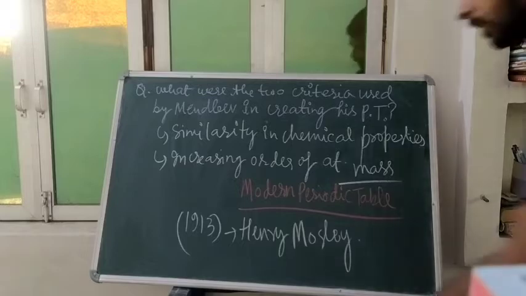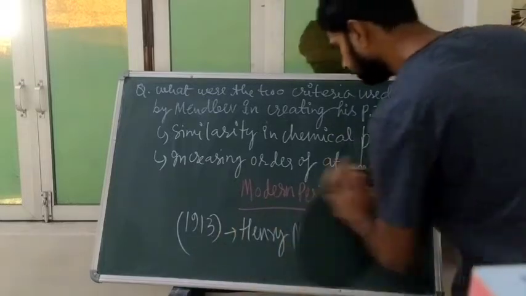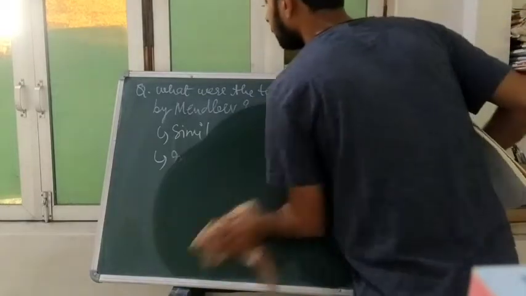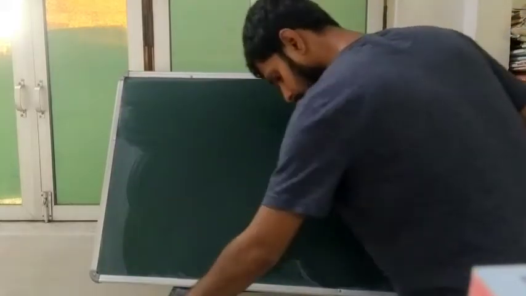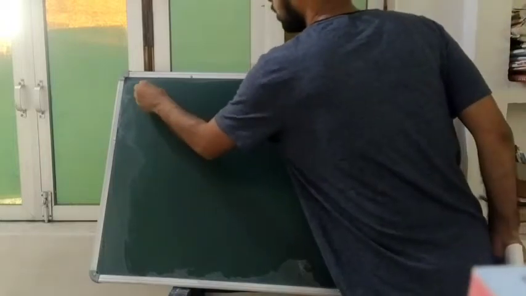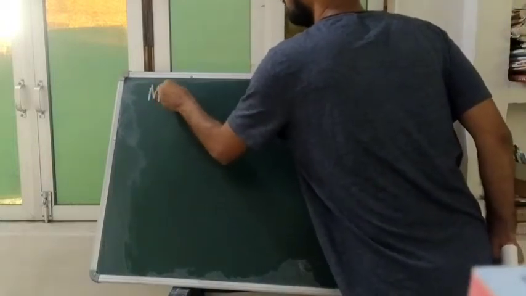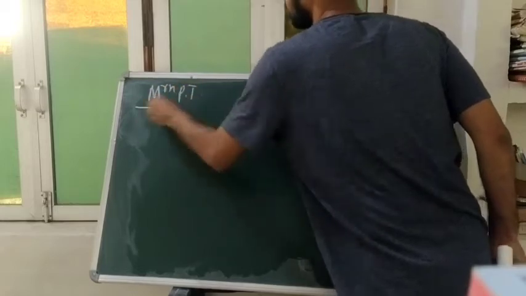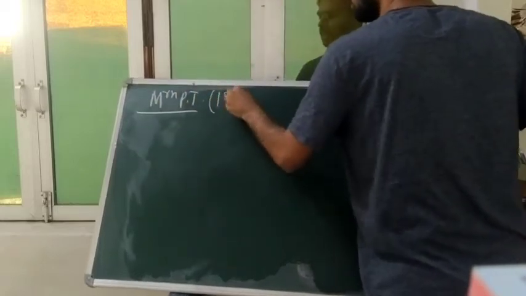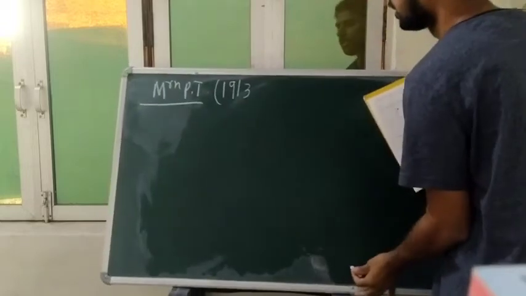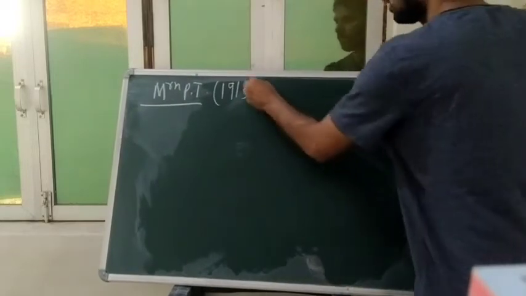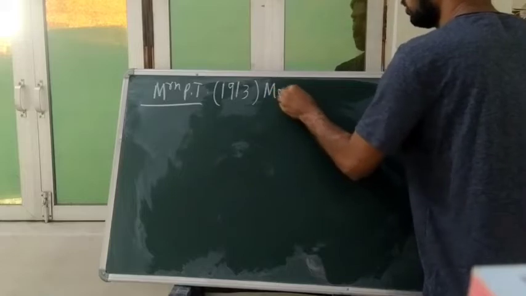After that we will talk about the modern periodic table.